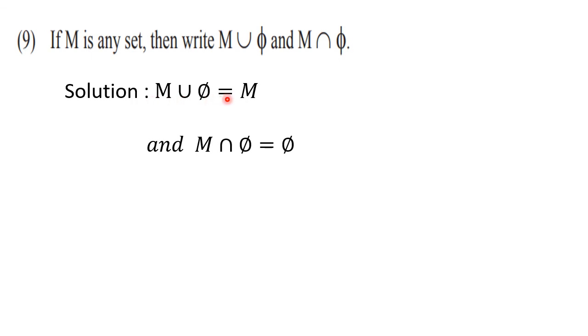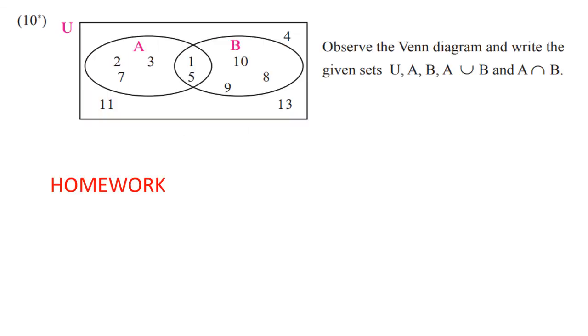So M union phi is M itself, and M intersection phi is phi, or empty set, or null set. Okay. Let us go towards the next one. That is question number 10. I think this is the last question and it is very easy also. So that is given as homework.